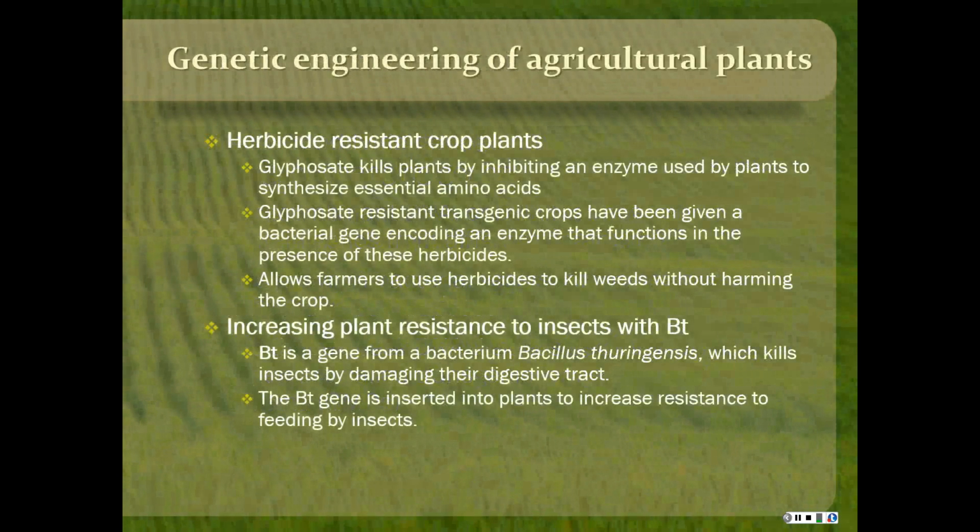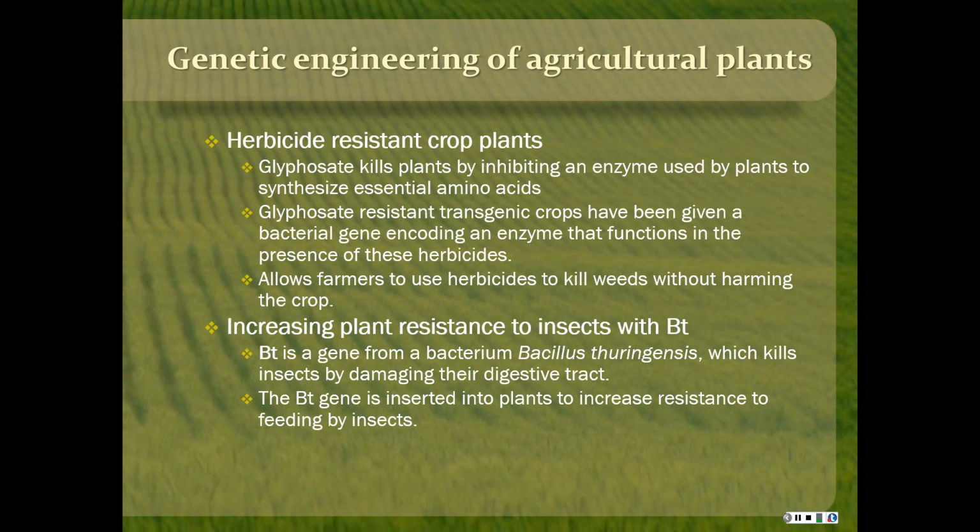A couple main products of genetic engineering in agricultural plants have been herbicide-resistant crop plants. If you've heard of Roundup Ready plants, glyphosate or Roundup kills plants by inhibiting an enzyme used by plants to make an essential amino acid. Normally Roundup or glyphosate kills anything green.